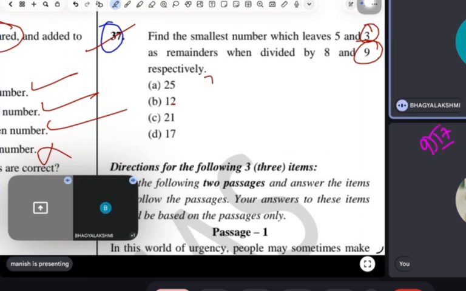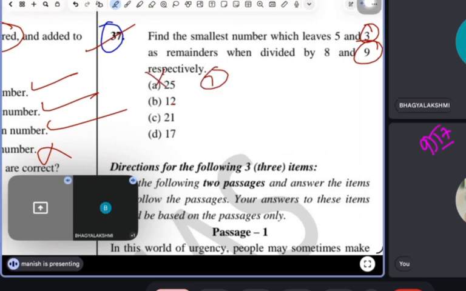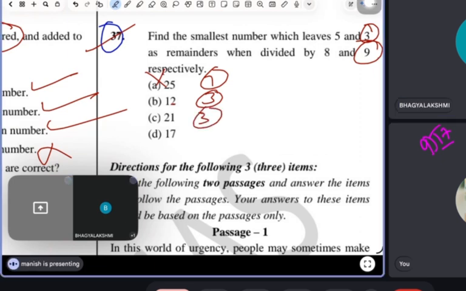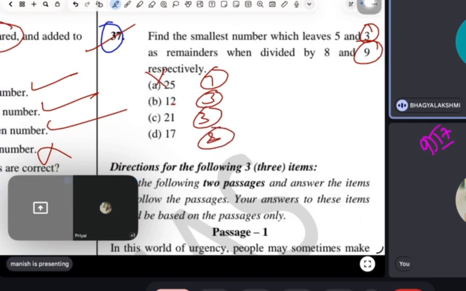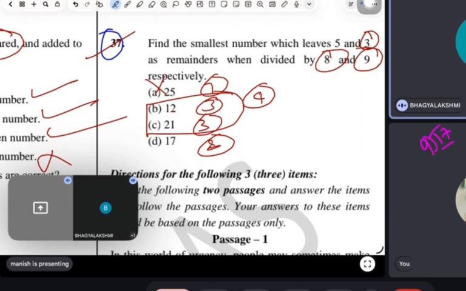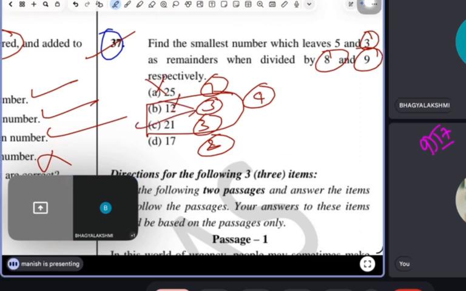So 3 is there, and here 8 is there. I will check 8 also, because there are two numbers where I am getting 3. So 8 times 1, and 8, 4 remainder. So this is not possible. This is the only one possible because 5 should be remaining.